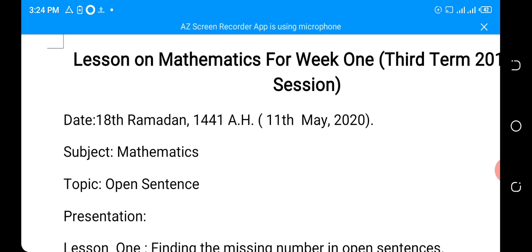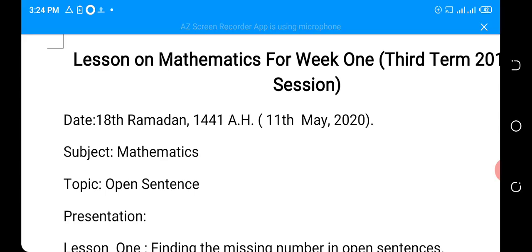If we want to maintain balance, we add the same number to both sides, or we subtract the same number from both sides. We can multiply both sides by the same number. We can divide both sides by the same non-zero number. It depends on the question given to us.